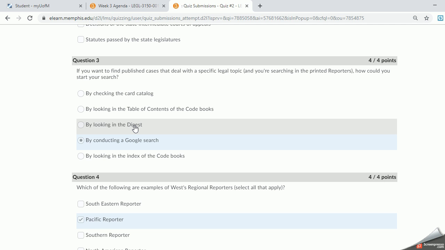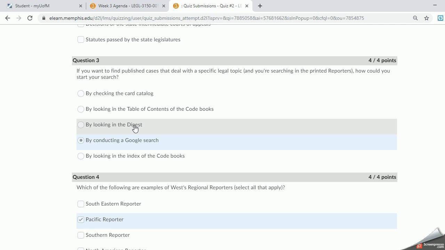So I'll go back to the one that I skipped, and that's choice number 3, by looking in the digest. We haven't yet been in a physical library where we would see printed reporters, but when we go there, you'll see that each reporter has a digest or set of digest books, and those books on the binders are alphabetized.